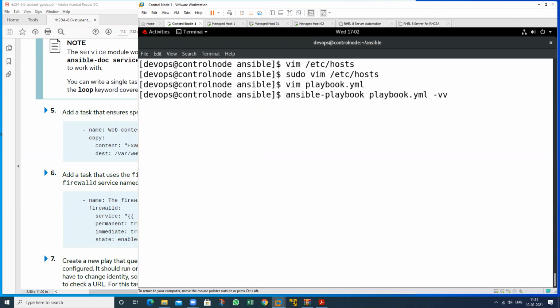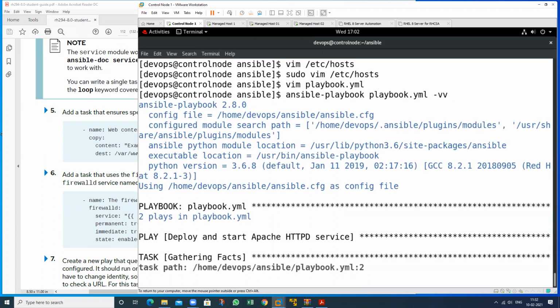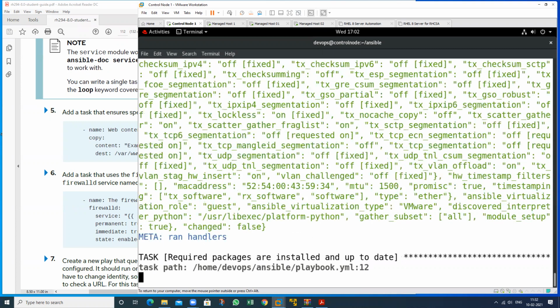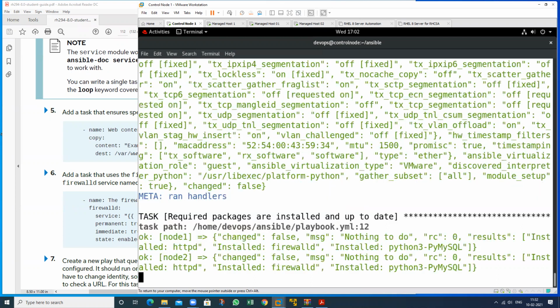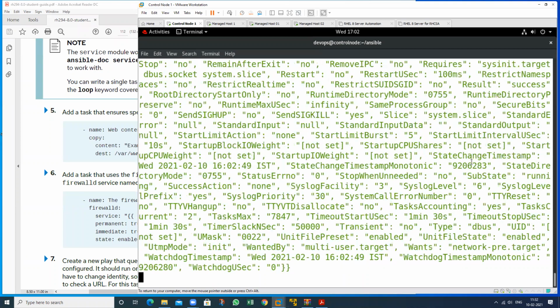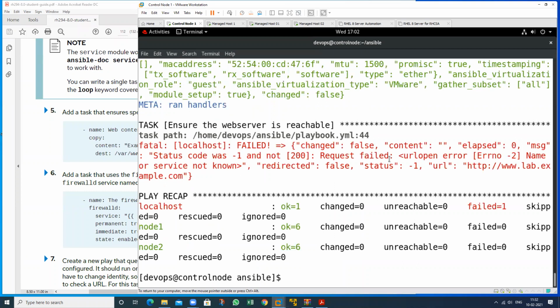I will check whether this will work or not. This is not working because the name resolution will not work. Request failed. So we should also define it in the inventory file also. Then this whole process will work.